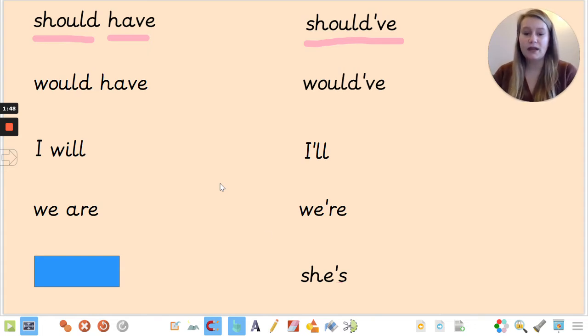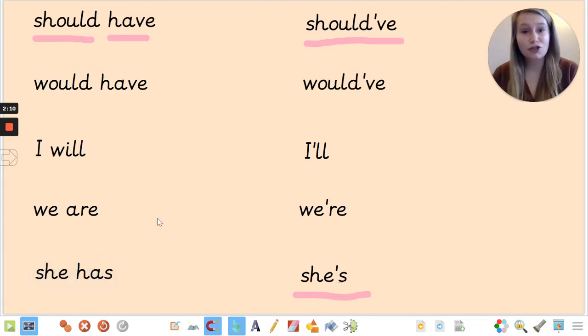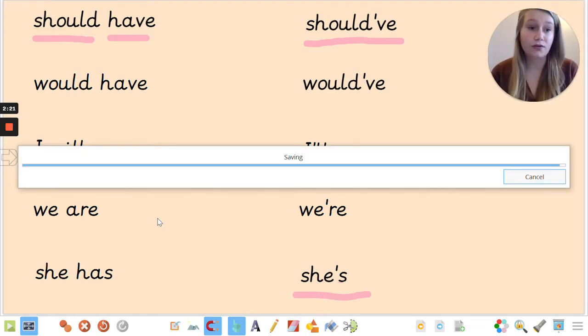Now I'm going back the other way again. I have written the contracted form she's, and I would like you to have a think which two words were they originally before I contracted it and wrote she's. I'm going to give you a clue. There are two possible answers for this one. Off you go. So she's, I was thinking of she has, she's, or you could have she is contracted to she's, okay? So it's two possible answers because they contract to create the same contracted form.